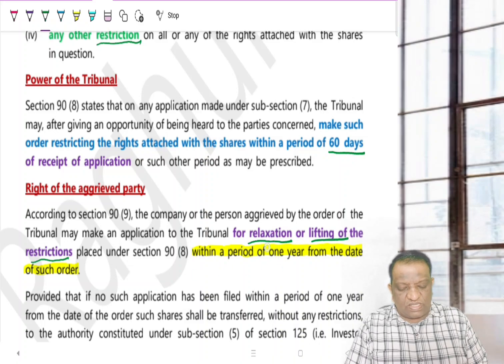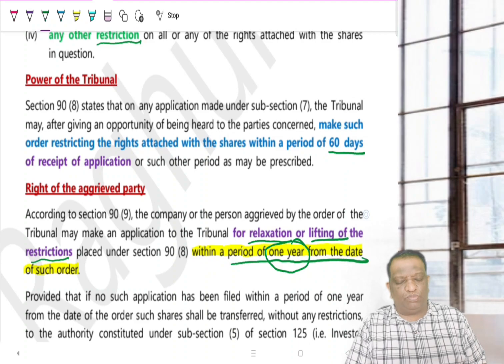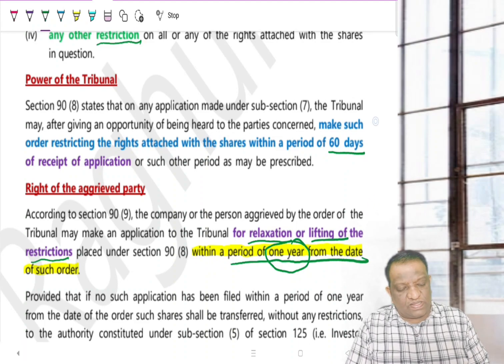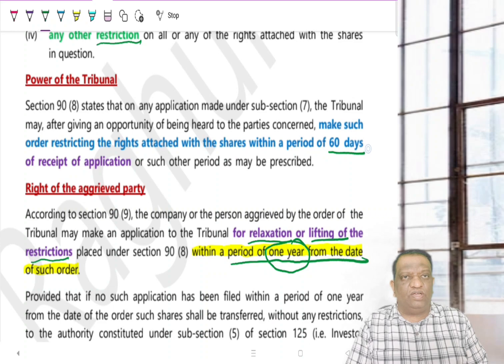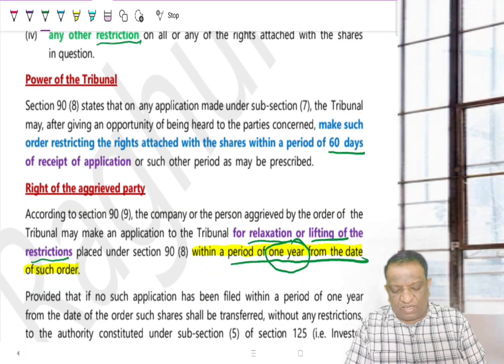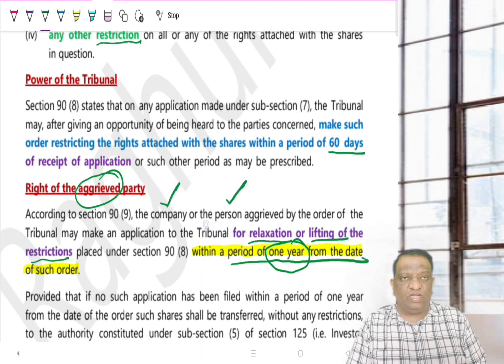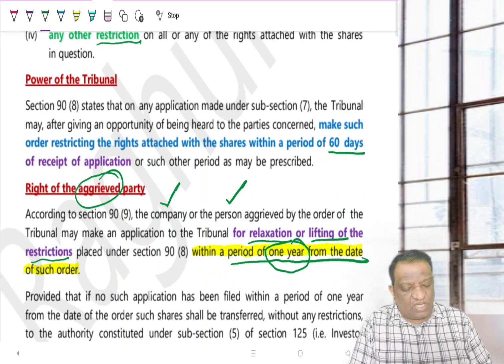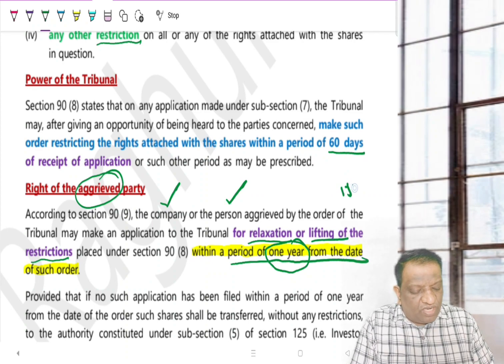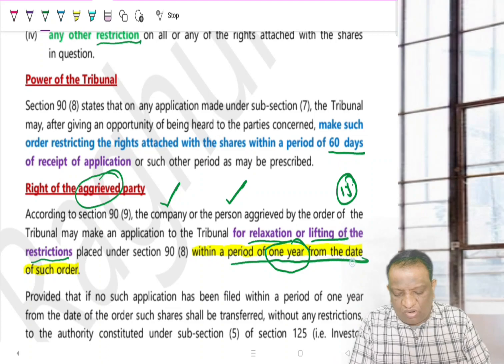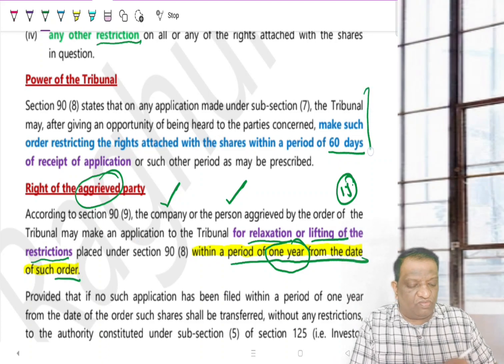But this request will have to be made within 1 year. So this is important, within 1 year from the date of order. This is like a review petition. So the tribunal has already passed the order, and if you believe it has not gone well, any aggrieved party, it can be a company or it can be a person, anyone can go to the tribunal and make an application either for relaxation or for lifting of the restrictions. But the time limit here is 1 year. But 1 year starts from when? 1 year from the date of the order, which they have already passed here, which is within 60 days.